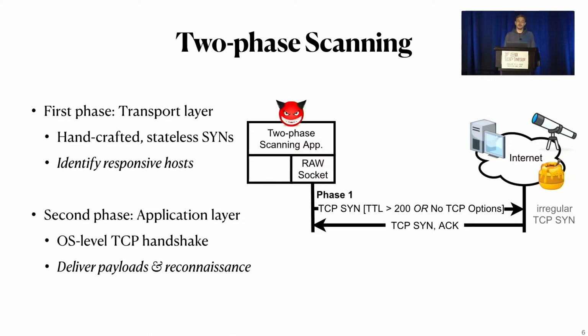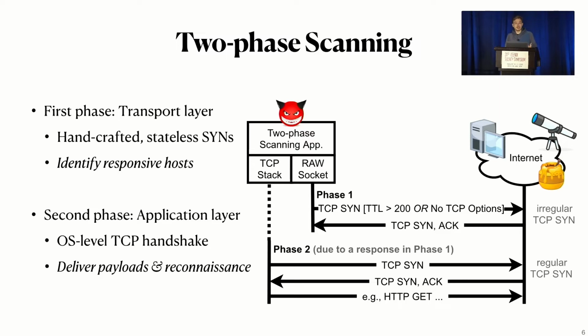So how can stateless scanning be abused? For that, I want to talk about two-phase scanning. The idea of two-phase scanning is that scanners scan in multiple phases. In the first phase, they come on the transport layer. They send these handcrafted irregular stateless SYNs to identify responsive hosts. And then in the second phase, they connect again to these responsive hosts on the application layer. For this, they use the OS-level TCP handshake, and then they can deliver payloads, do more reconnaissance, and collect additional information.